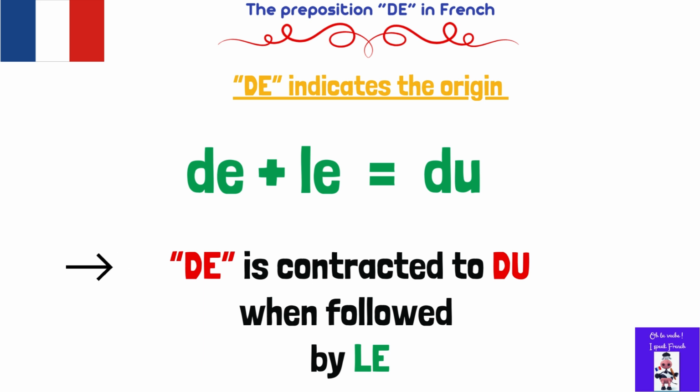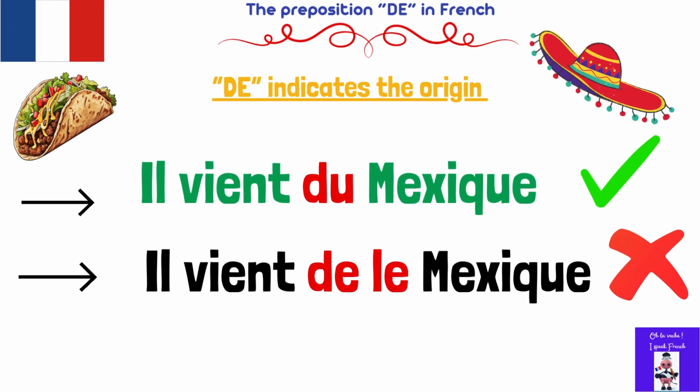So we say il vient du Mexique, and we can't say il vient de le Mexique. Okay, so far, guys?